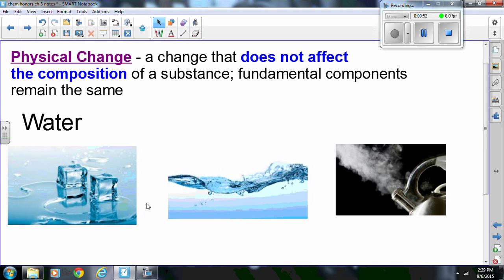So the ice melted, right, to make the water, and the water was boiled to create the vapor. So you still have water, you just made a change, but it was just a change of state. It didn't change the water into anything new. So these are physical changes.